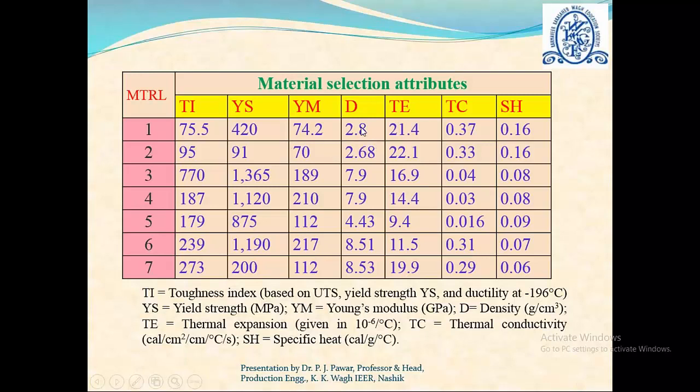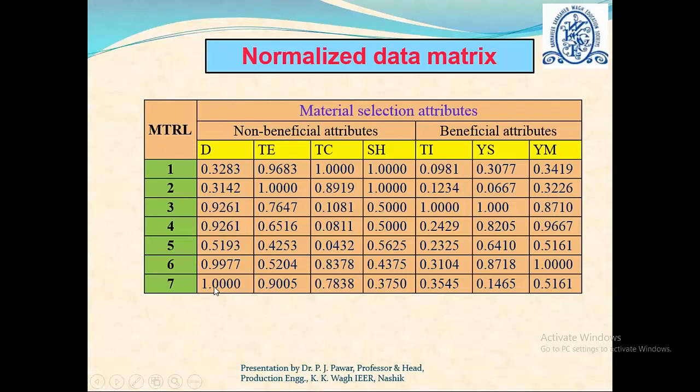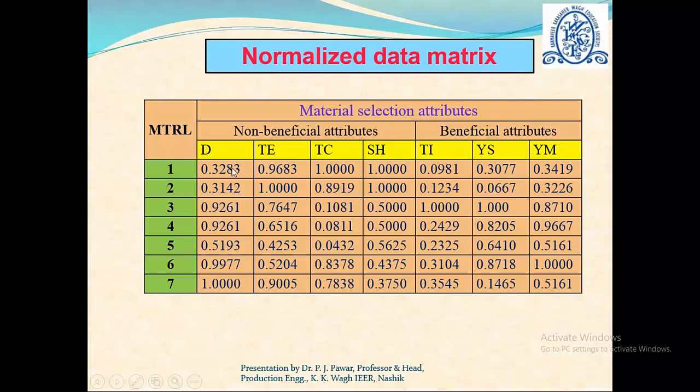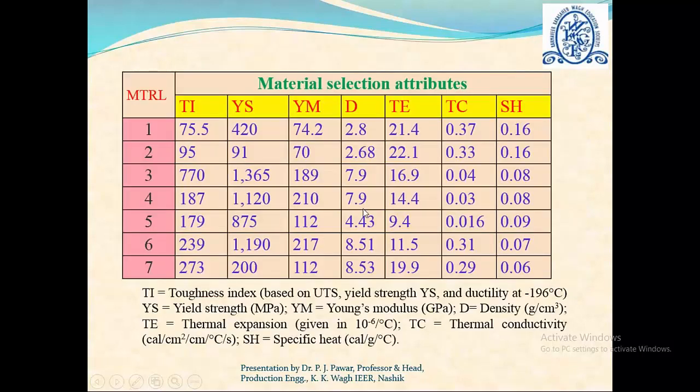So, for example, if it is density, then the maximum value here is 8.53. So we assign 1 to this particular density over here, to the 7th material. Then we can say all other values are made less than 1. So we can see here the other values are made less than 1 depending upon their attribute data.